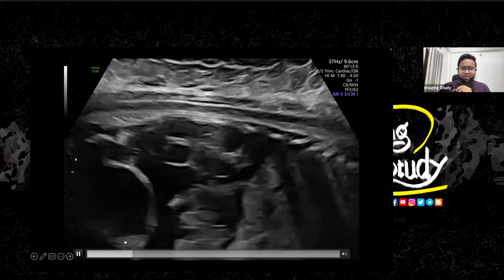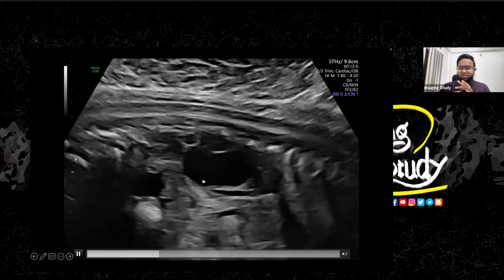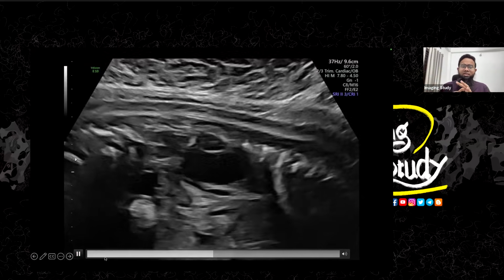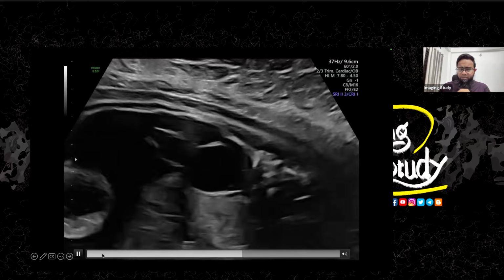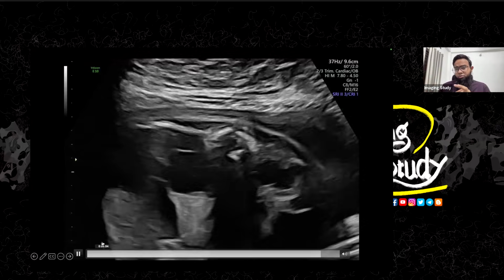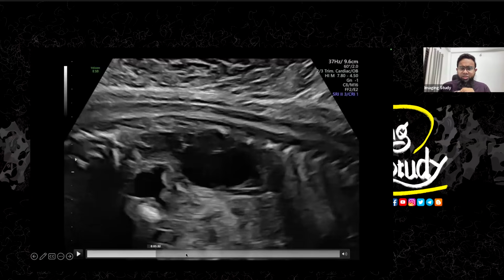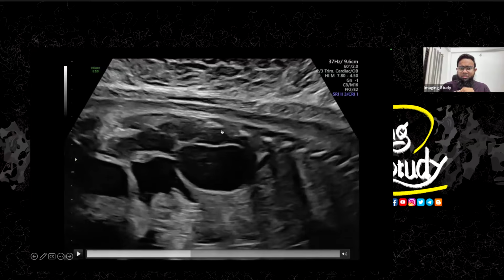You can see multiple cystic areas. Now the confusion arises whether it's a grossly hydronephrotic kidney, or it is a multicystic dysplastic kidney. Yeah, both can happen. Both are strong differentials, but I can't see any communication between these cystic spaces.